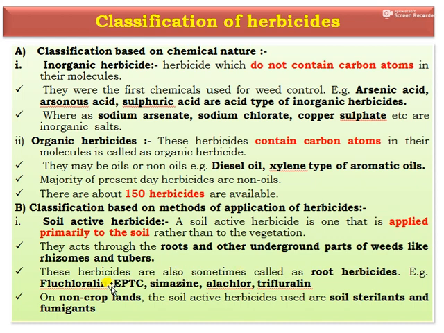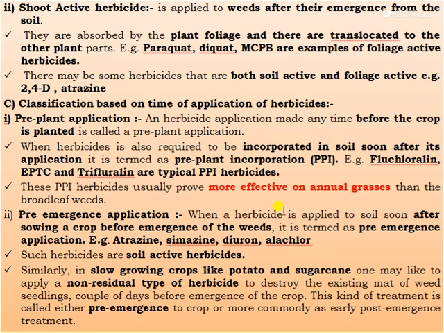For example, fluchloralin, EPTC, simazine, alachlor, then trifluralin. On non-crop lands, the soil active herbicides are used as soil sterilants and fumigants. Next, the second one is shoot active herbicide, which is applied after the weeds have emerged from the soil. That is, after emergence of the weed, the herbicide should be applied. That is shoot active herbicide.